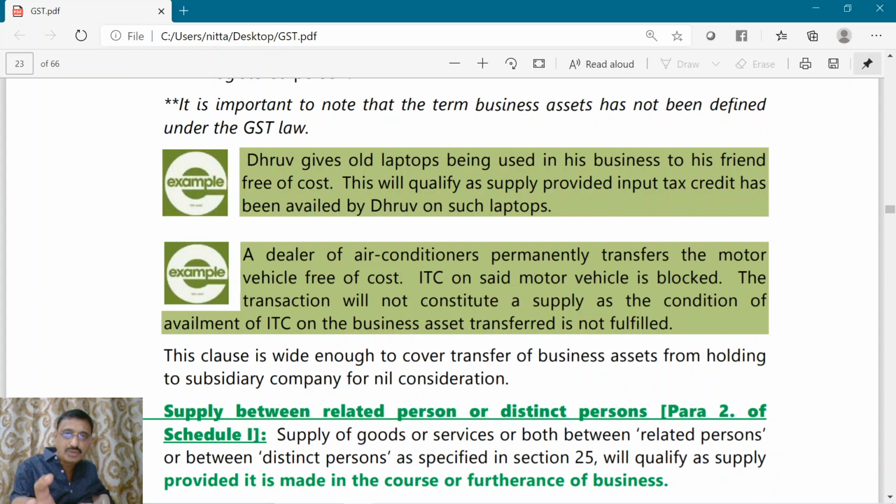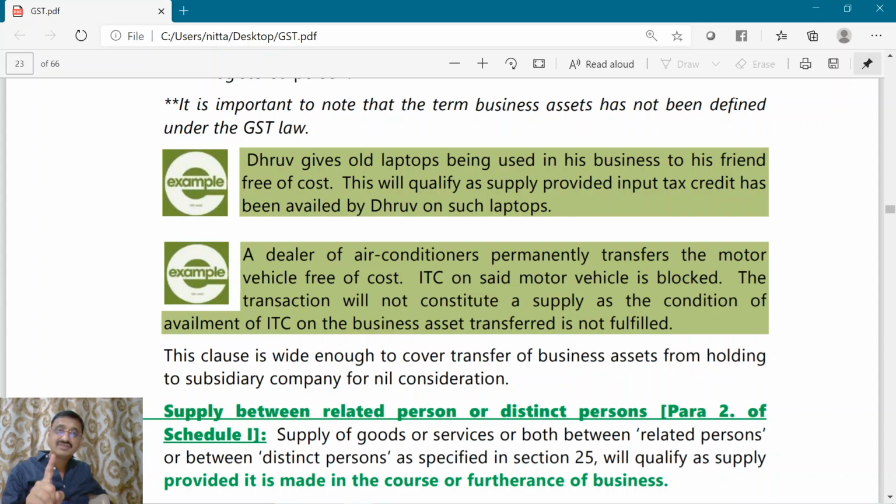Now that laptop is used in business. Now will this be a supply? There is no consideration, point number 1. Generally, if there is no consideration, what will happen? It will not be a supply. But under the special circumstances given in Schedule 1, it should be treated as a supply.